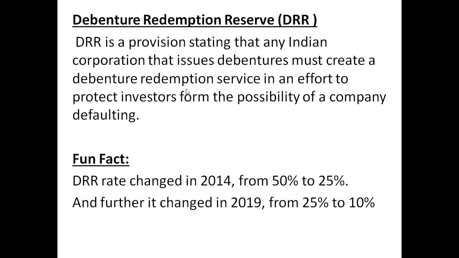And here is a fun fact. Previously, before 2014, the DRR rate was 50%, but in 2014 it was changed to 25%. And in the year 2019, from 25% it was changed to 10% only. So why is this change?